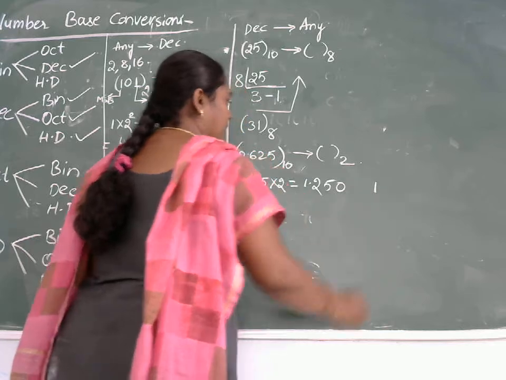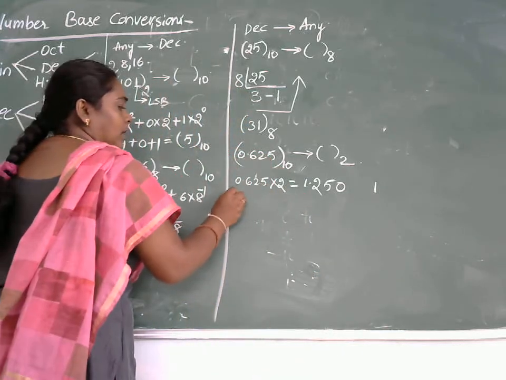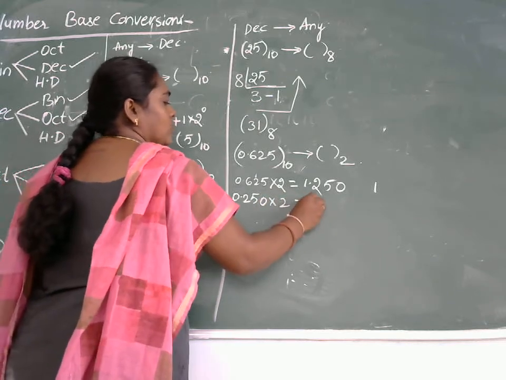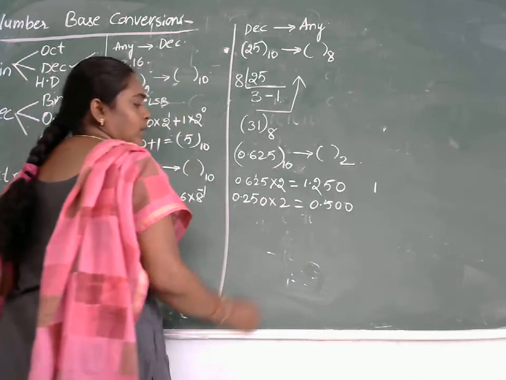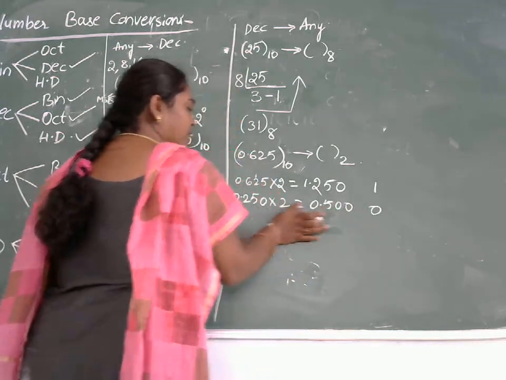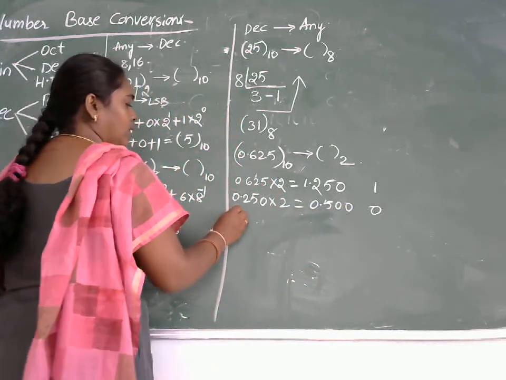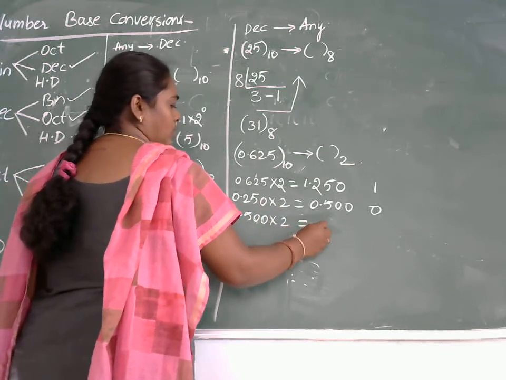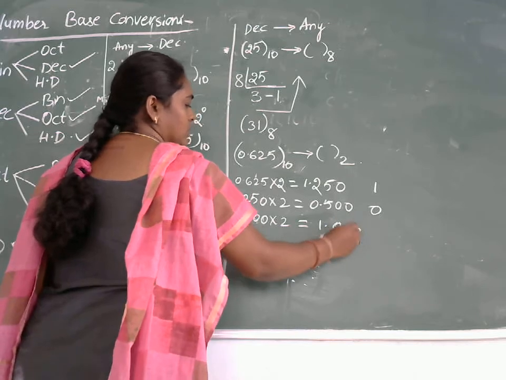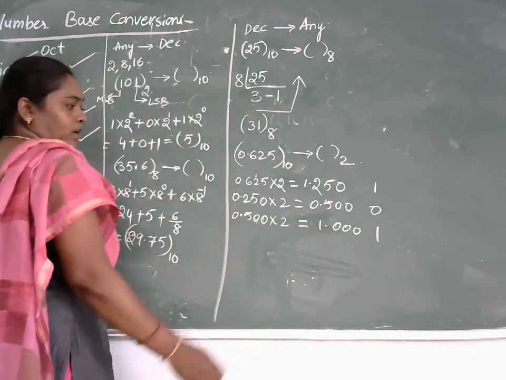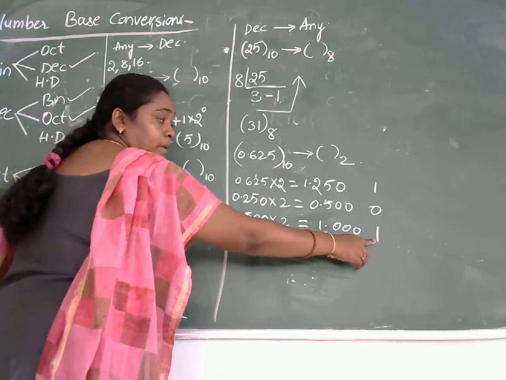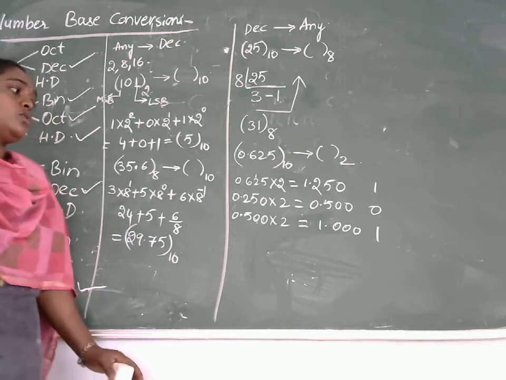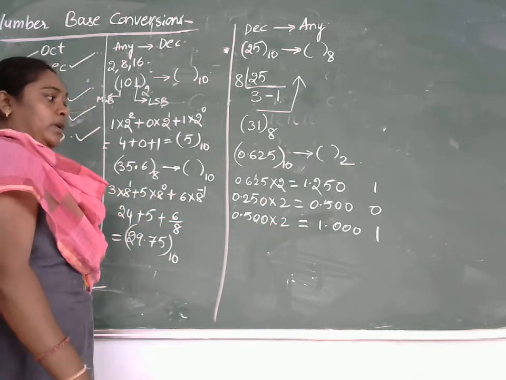Write down the integer part separately, that is 1. The remaining leftover fractional part 0.250 into 2 is equivalent to 0.500. Here also write down 0 separately, that is the integer part. The leftover fractional part 0.50 into 2 is equivalent to 1.00. This is 1. So whenever I am writing the integer part over here, the leftover is 0. So anyhow the resultant will be 0. So stop this procedure at this point.